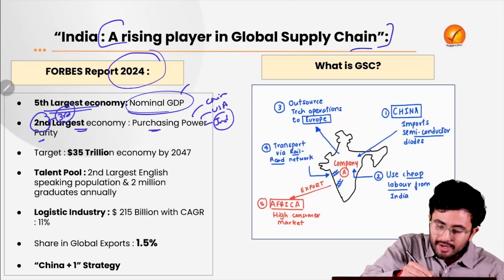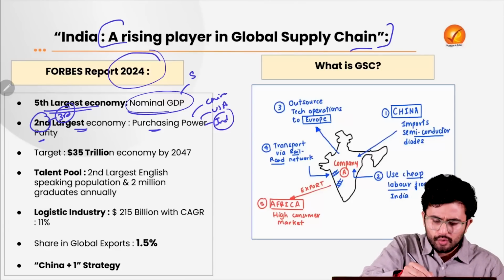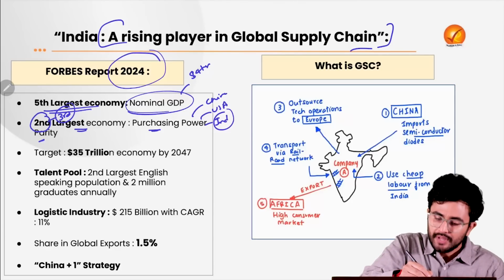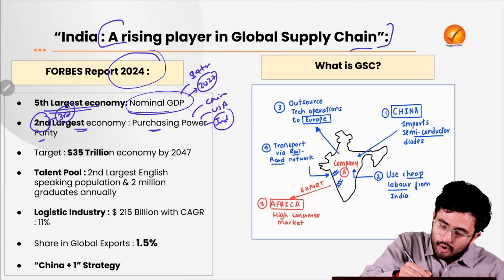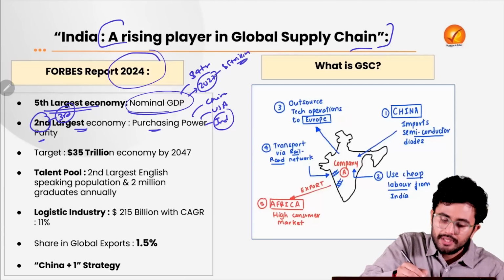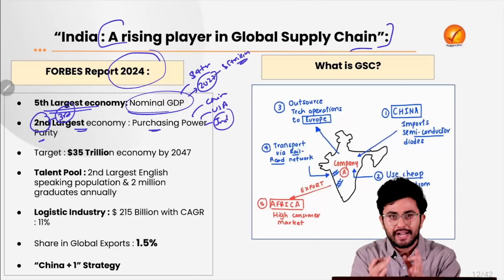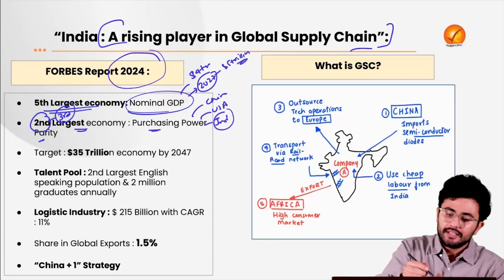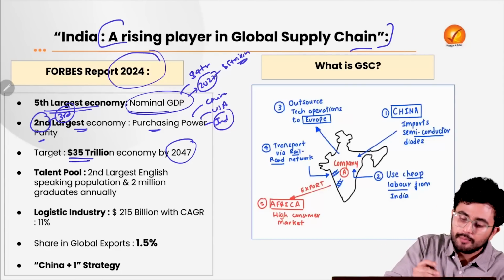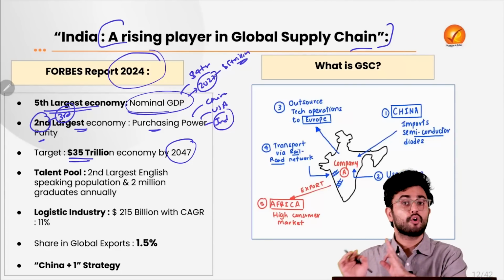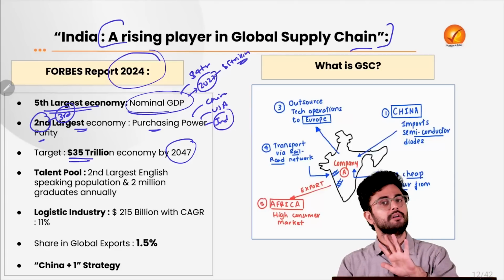So currently, what is the GDP where we stand? It is very close to $4 trillion. The idea is that by the year 2027 itself, we will become a 5 trillion economy. Further, the target under the larger corpus of the idea of Viksit Bharat is that by the year 2047, India will become a $35 trillion economy, or the 2nd largest economy in the world.